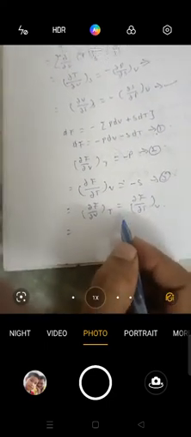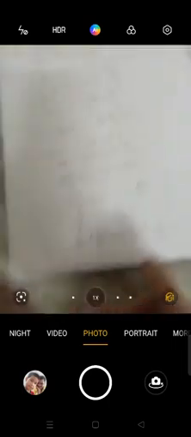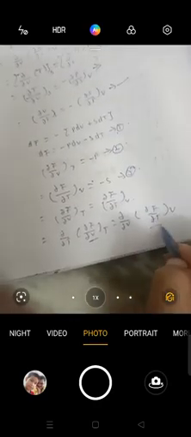From equation number 2 and equation number 3 we will convert these two into perfect differentiation. That's why we equate: ∂F/∂V at T is equal to ∂F/∂T at V. Now we convert this into perfect differentiation, so ∂/∂T of ∂F/∂V at T is equal to ∂/∂V of ∂F/∂T at V. We substitute the ∂F/∂V value and the ∂F/∂T value.